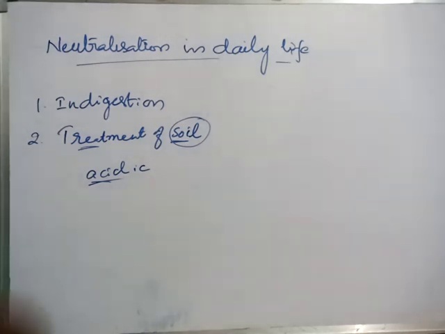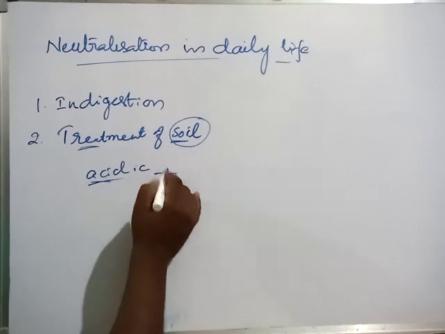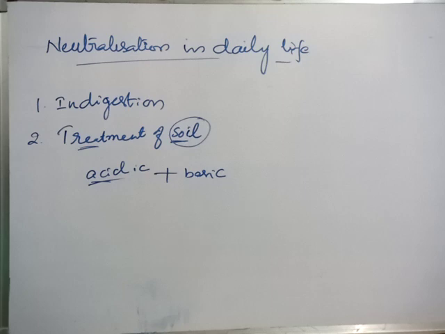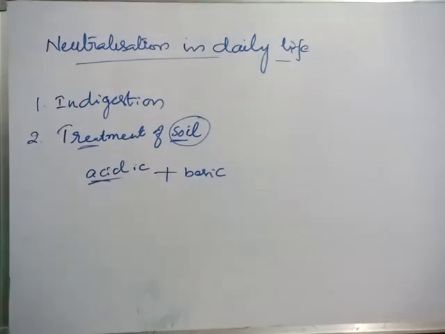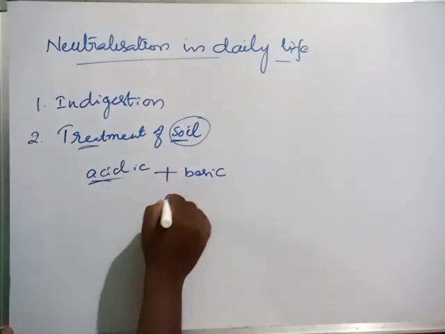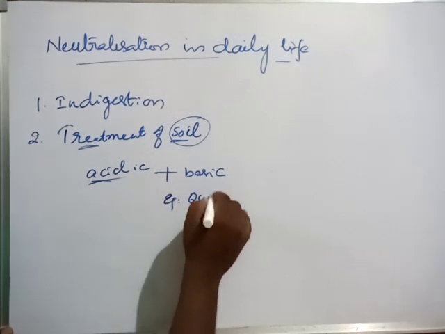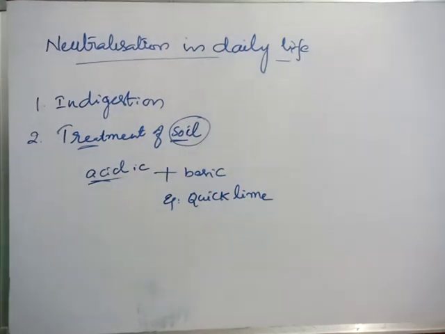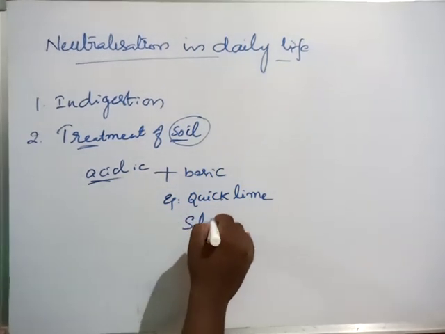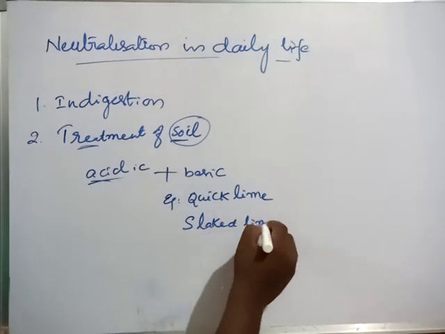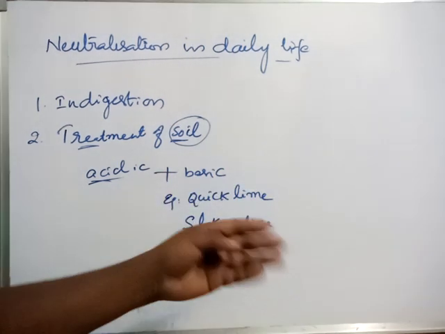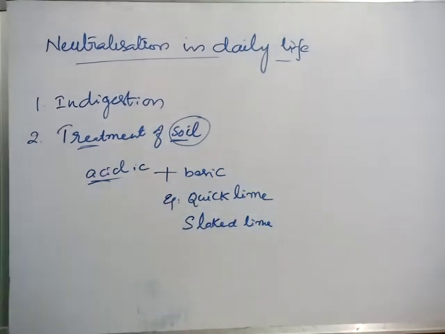So then what do we have to do? To neutralize this we have to add some basic substance, then the acidic nature will be neutralized. Basic substances like quicklime, that is an example. Quicklime is a powder, we can use this, or slaked lime also we can use. If you mix quicklime powder in water, that is what we call slaked lime. So these two are basic substances.